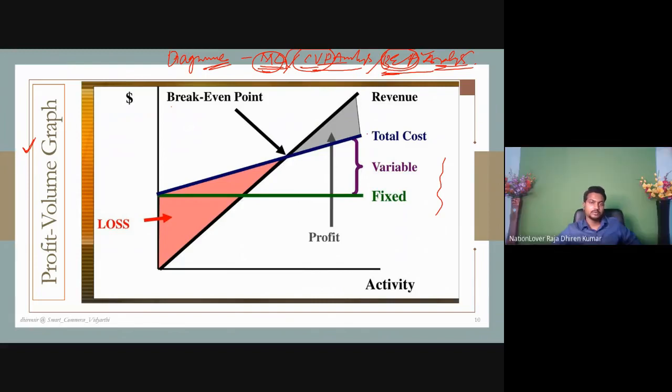Okay, listen. From the beginning, this diagram, you have to prepare when you get any question from marginal costing, cost volume profit analysis. Next is BEP analysis, break-even point, not yet discussed. I will discuss it. Why is it so? Because this includes all the relevant things of the cost volume profit analysis.